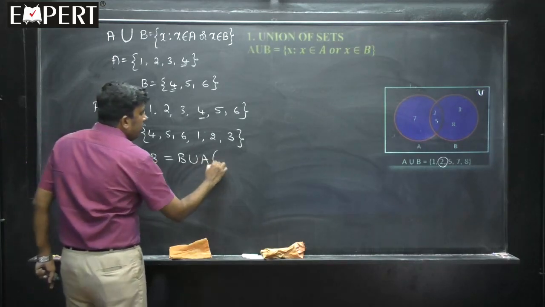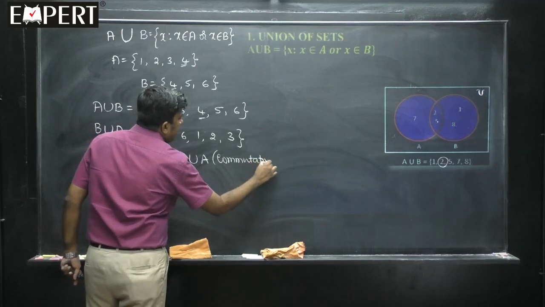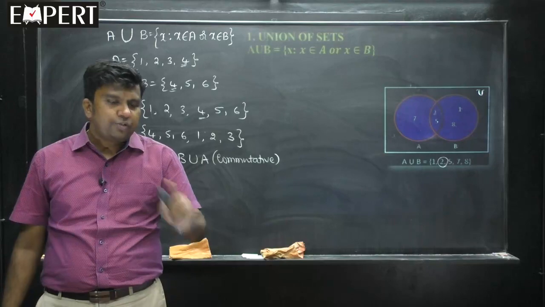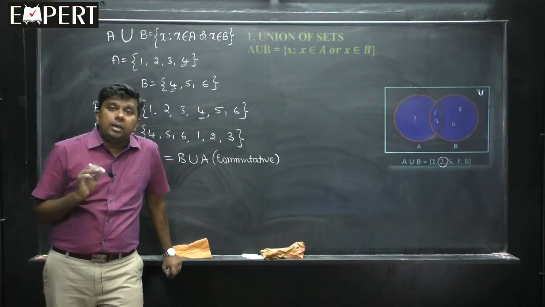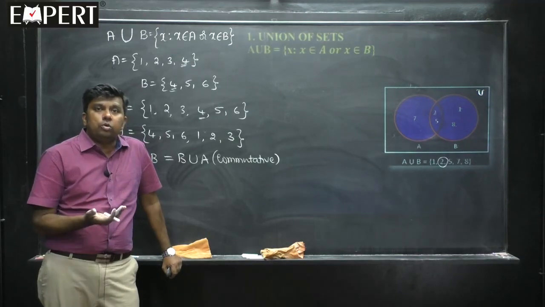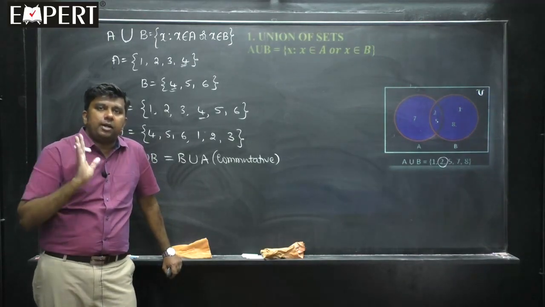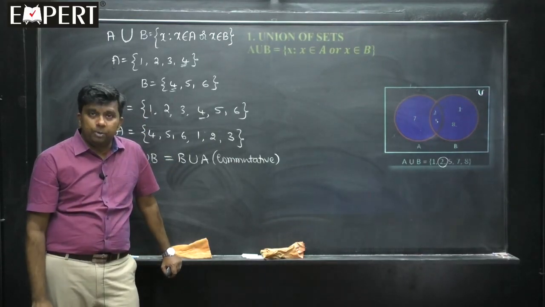This law we call the commutative law. So, it satisfies commutativity. For example, adding integers 2 plus 4 or 4 plus 2 is the same, that is called the commutative law. In multiplication of numbers, say 10 into 2 or 2 into 10, it is the same. So, multiplication also satisfies the commutative law, and union of two sets also satisfies the commutative law.